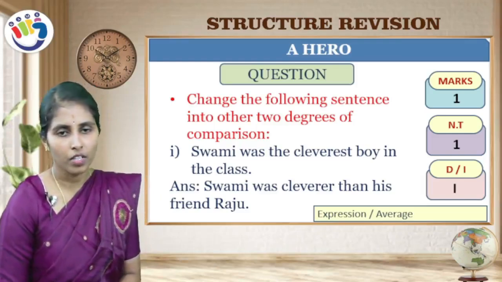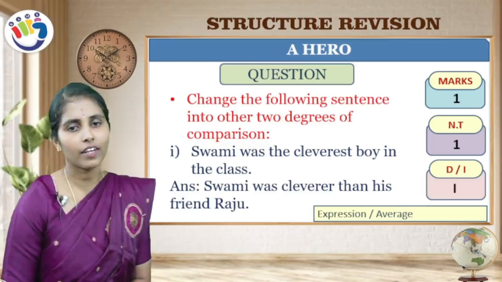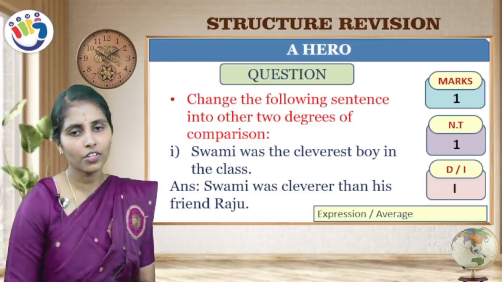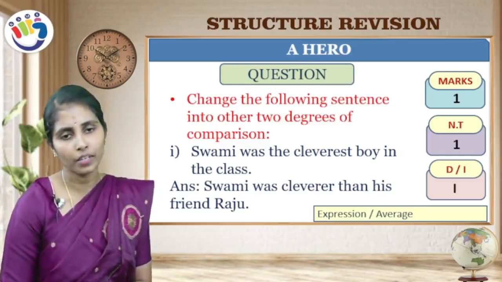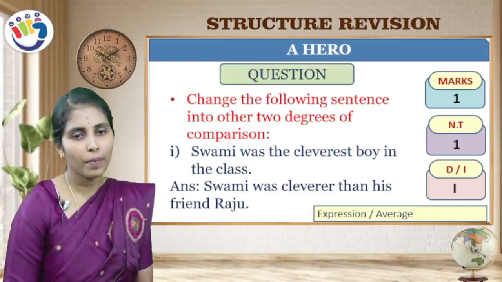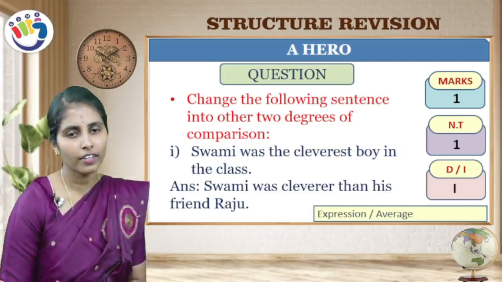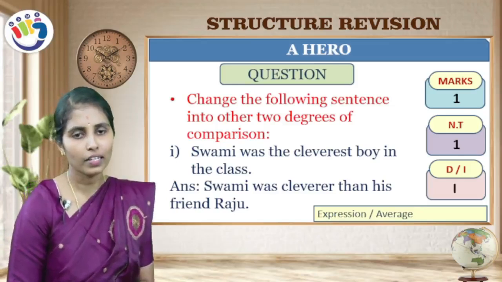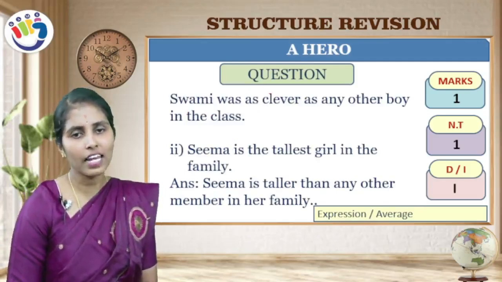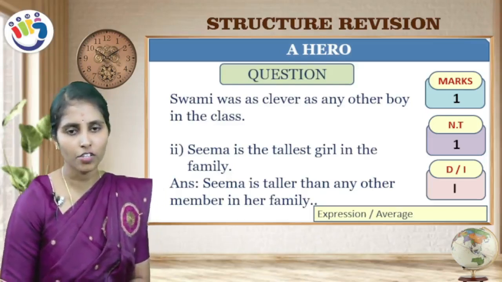Observe the question, children. Swami was the cleverest boy in the class. See, clever, positive degree. Cleverer, comparative degree. Cleverest, superlative degree. So the question is in superlative degree. You have to construct your answer in comparative and positive. Swami was cleverer than his friend Raju. It is comparative degree. Swami was as clever as any other boy in the class. It is positive degree.